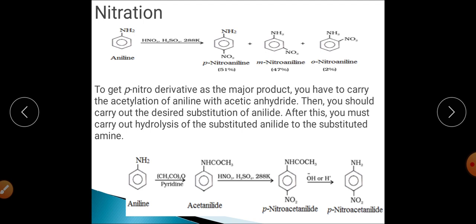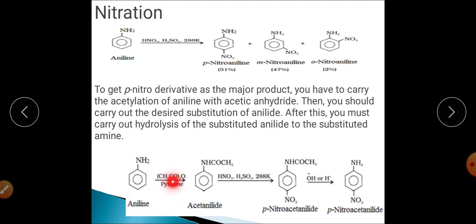That is the reason why this has been synthesized. Now again we can obtain a particular product by acetylation of this aniline. After acetylation we will carry out the nitration, and finally it will be hydrolyzed. So this is your aniline.